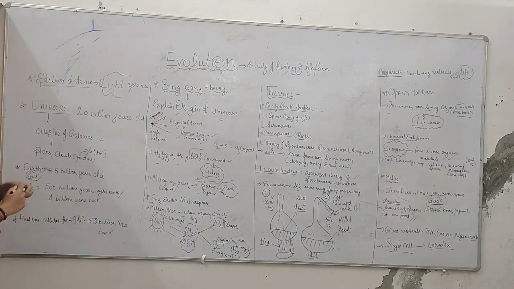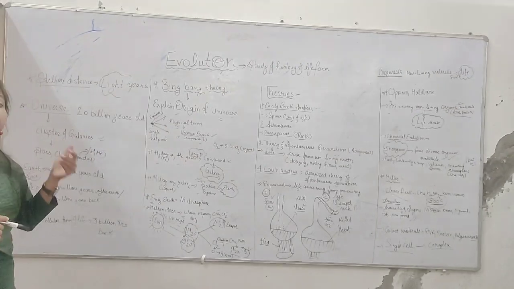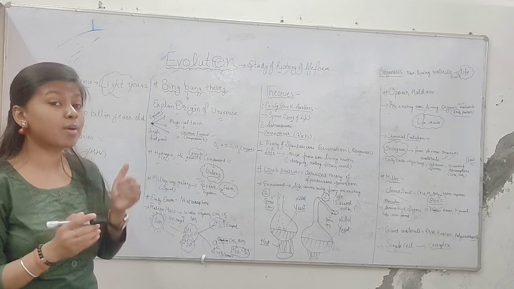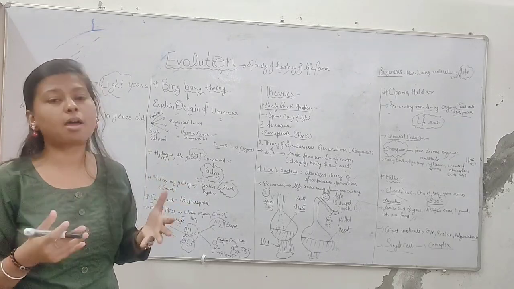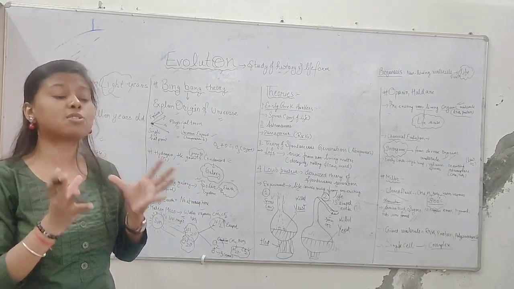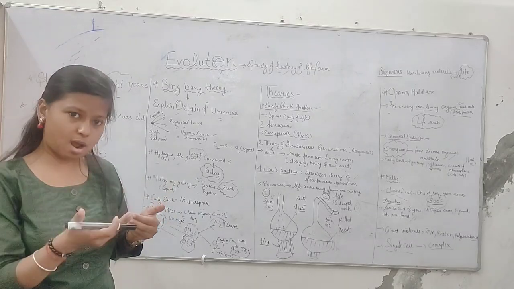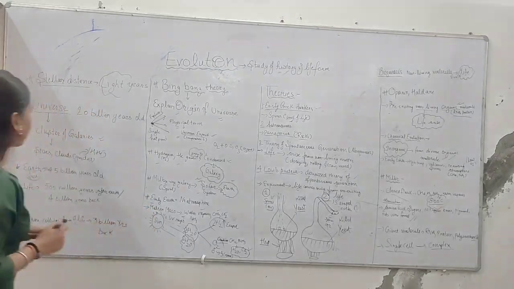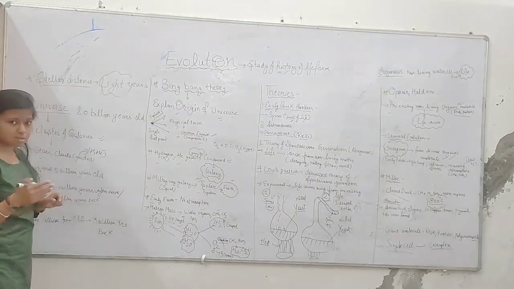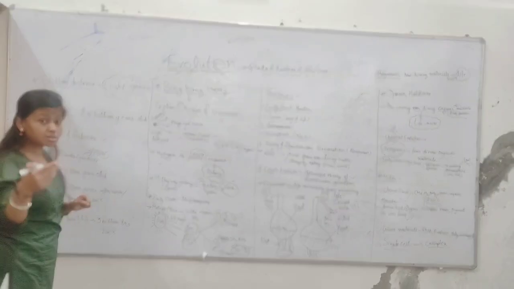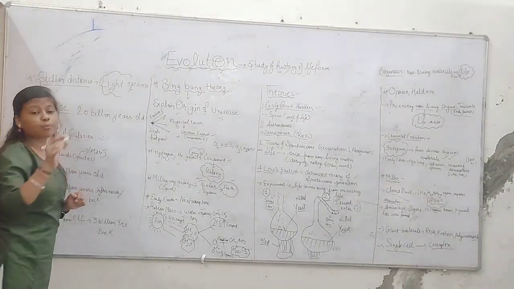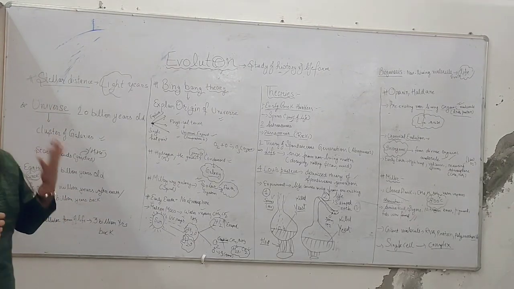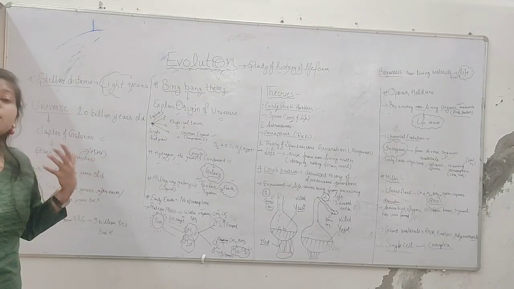First of all, we are discussing stellar distance. What do we mean by stellar distance? Stellar distance is the distance traveled by the light emitted by a star, the light emitted by stars millions of years back. It is measured in light years.